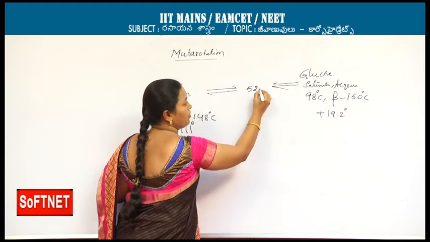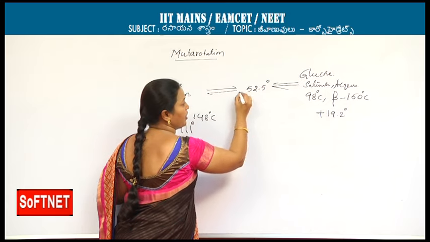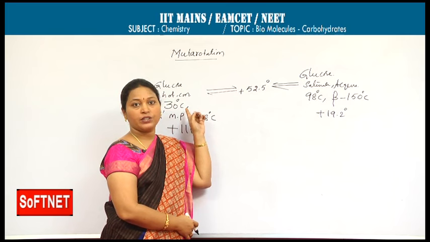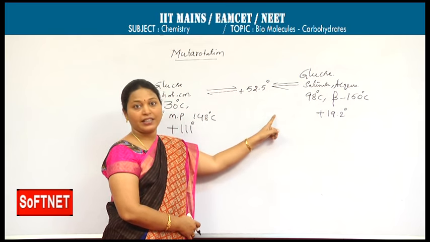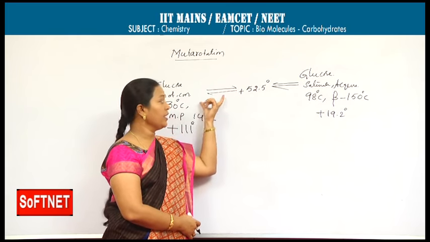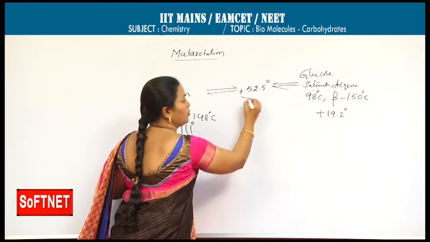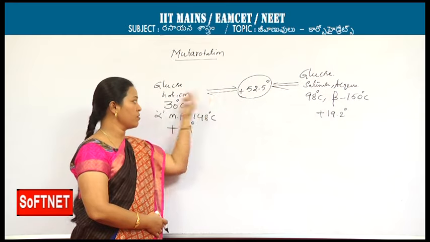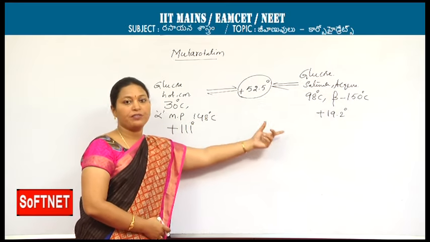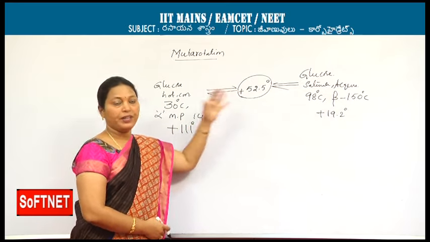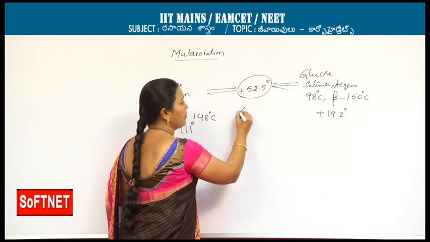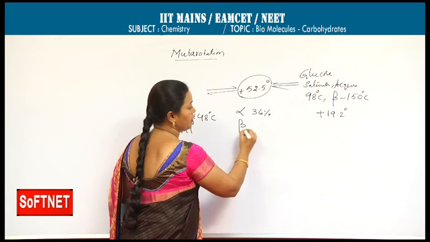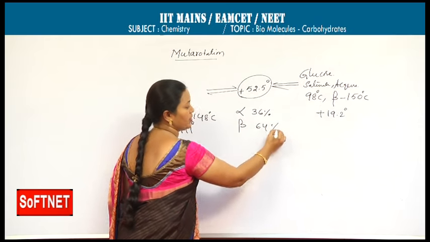Both of them are showing plus 52.5 degrees of rotation. This change in specific rotation of two different forms at equilibrium to 52.5 shows the existence of two different forms. At equilibrium, the mixture has 36% alpha form and 64% beta form.